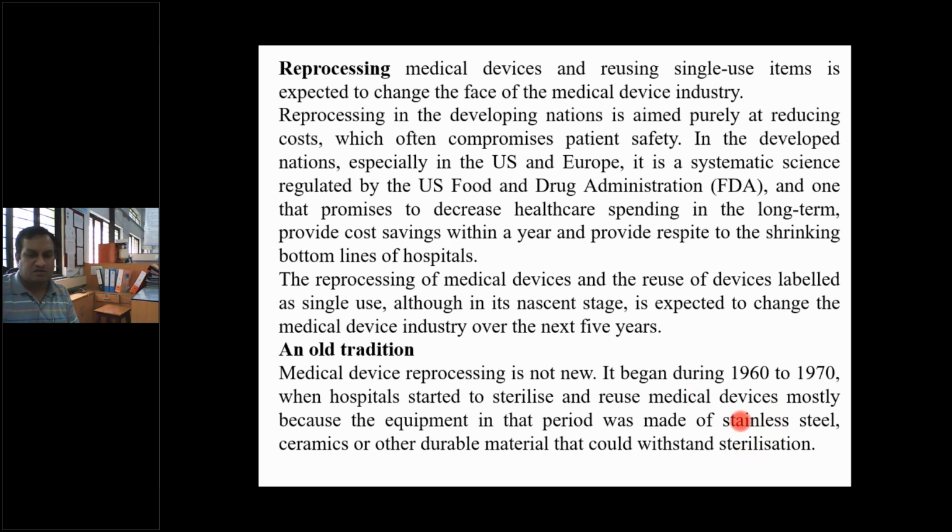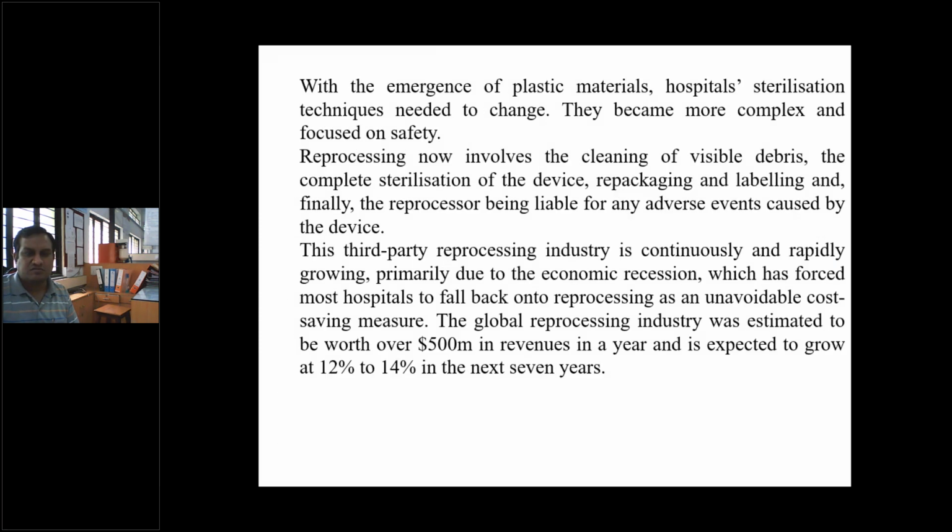But from the conventional techniques, SS, ceramics and glasses are the major materials. With the emergence of plastic materials, which I have already discussed, these sterilization techniques need to change now, because plastic is not a material which can retain that particular temperature and pressure condition for that disinfection technique.